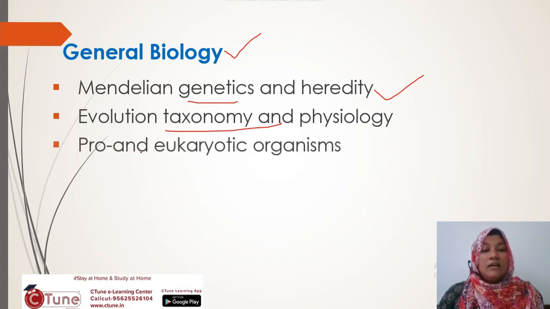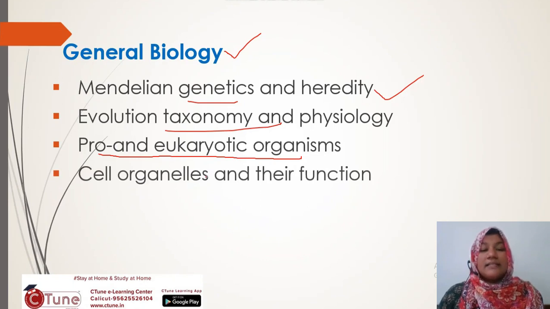Next topic is prokaryotic and eukaryotic organisms. Which are the prokaryotic organisms? Mainly bacteria, different types of bacteria. Eukaryotic organism, virus.